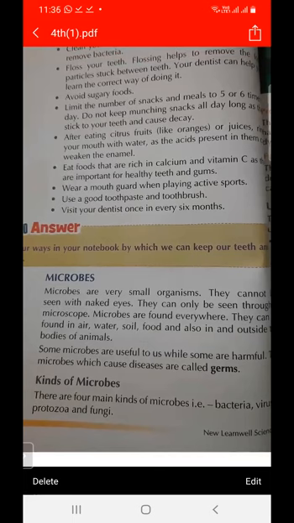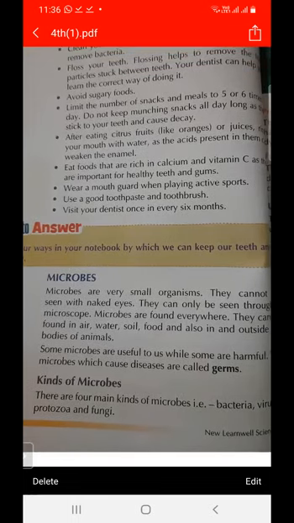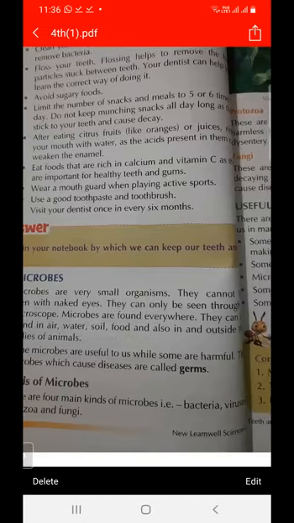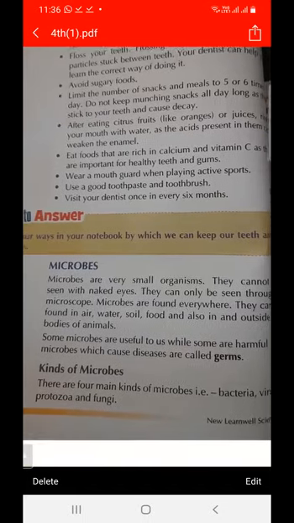Some microbes are useful to us and some are harmful to us. Some microorganisms are very useful and some are very harmful. The microbes which cause diseases are called germs.